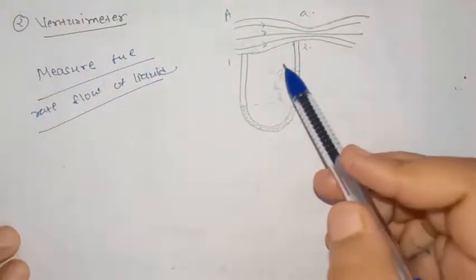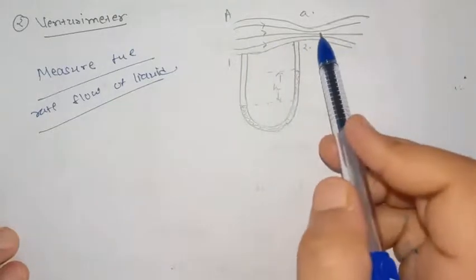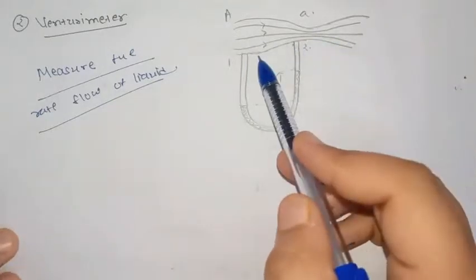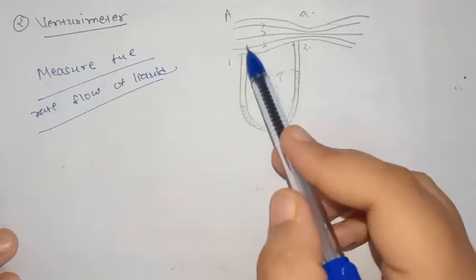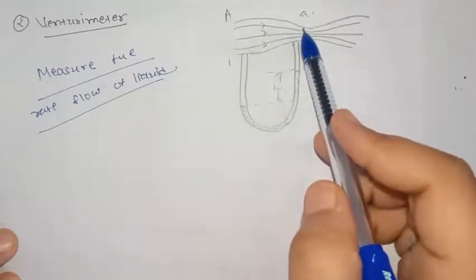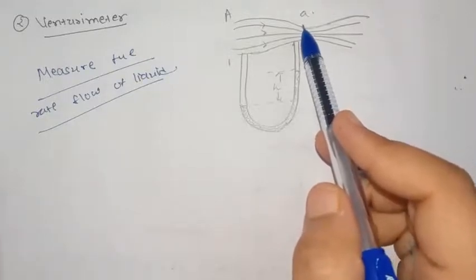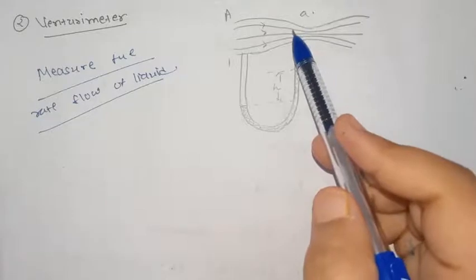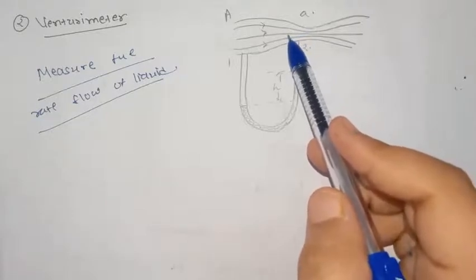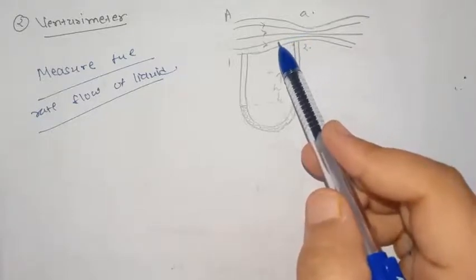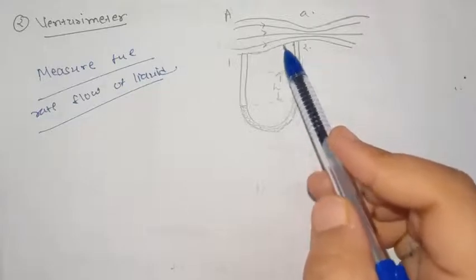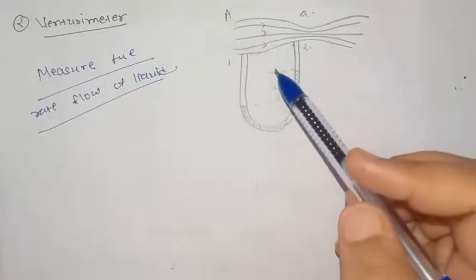It consists of a horizontal tube having wide openings of cross section capital A, and a small constriction of cross section small a. The broad neck and the constriction are also connected with a U-tube manometer.